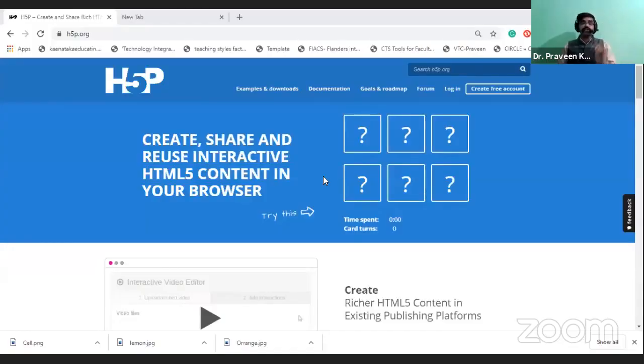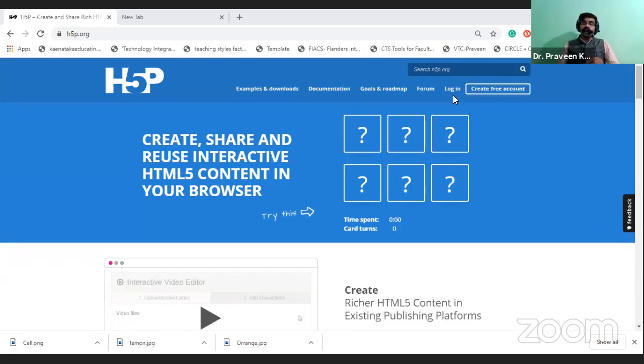When you go through the web, on Google you can type h5p.org. When you type h5p.org, then you can click the enter button. Then the first page will be visible like this. So this is the first page of H5P. Here there are two options: one is the login option and another is create your free account. I will let you know later how to create the account.